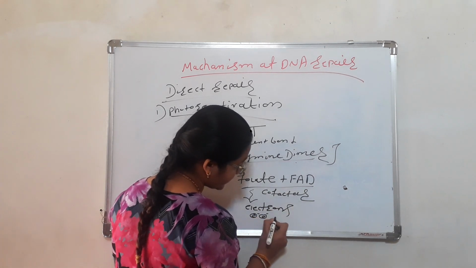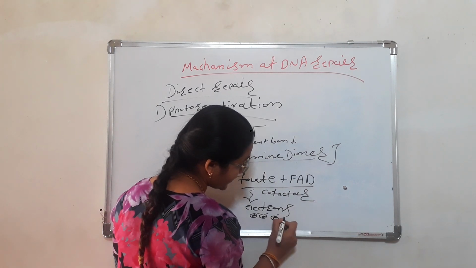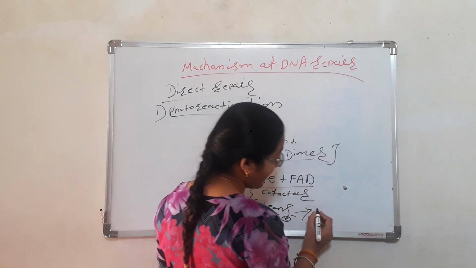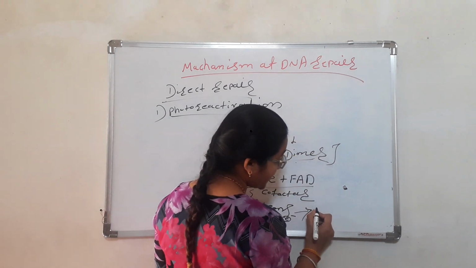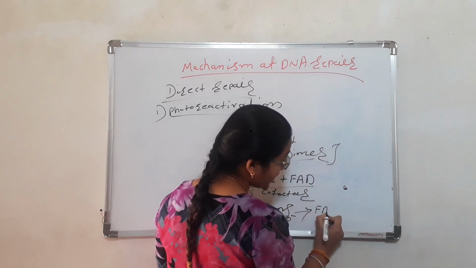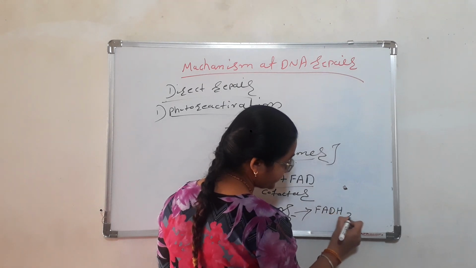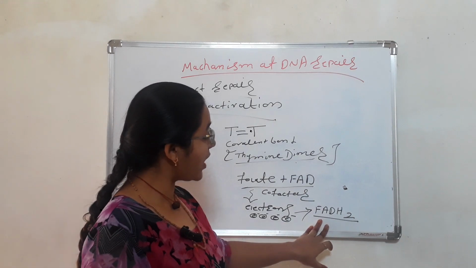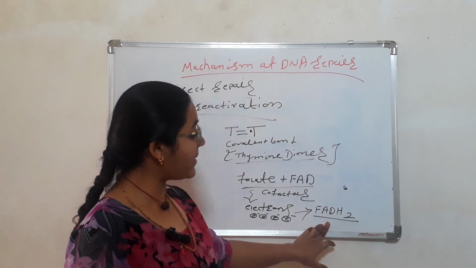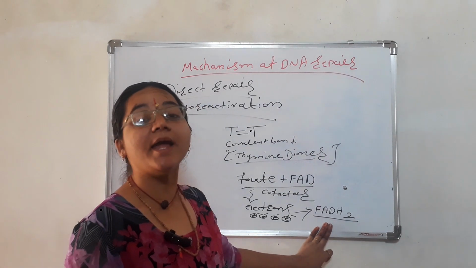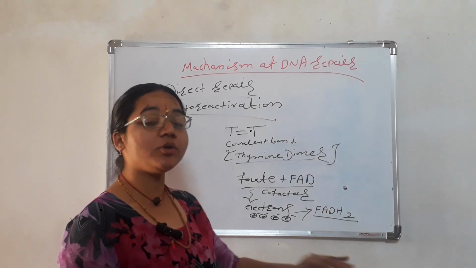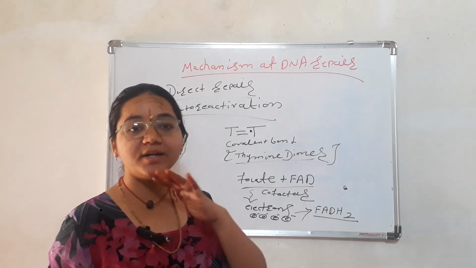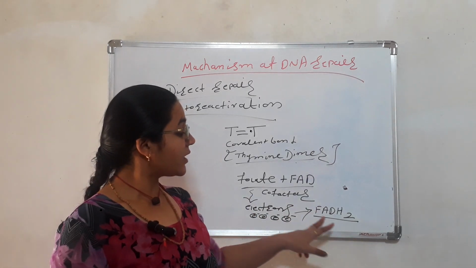And this electron, after release, is caught by FAD and converted into FADH2. This FADH2 is attached to the thymine dimer, and the covalent bond is totally removed, so the dimer is denatured. So two factors are important for photoreactivation: folate and FAD.